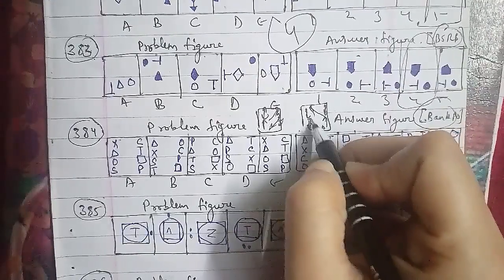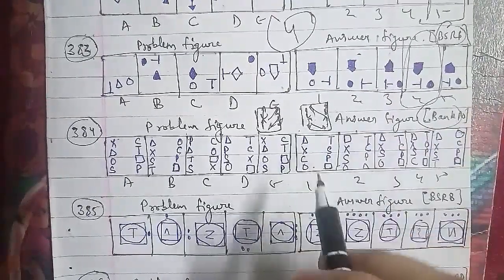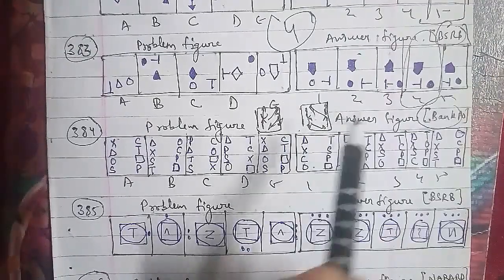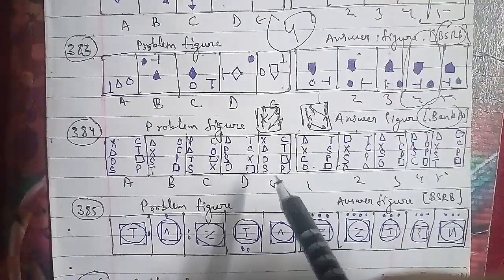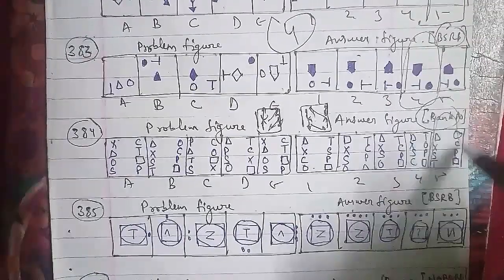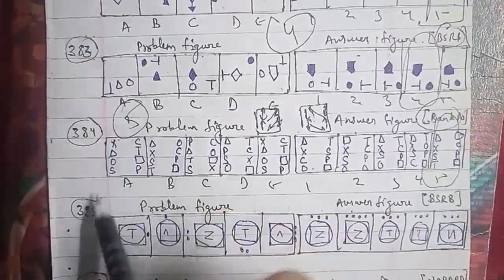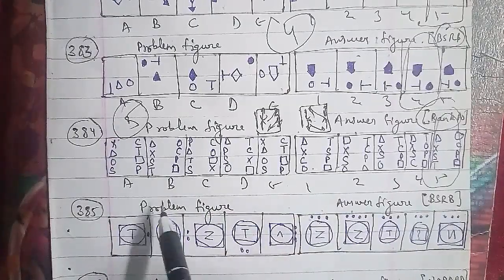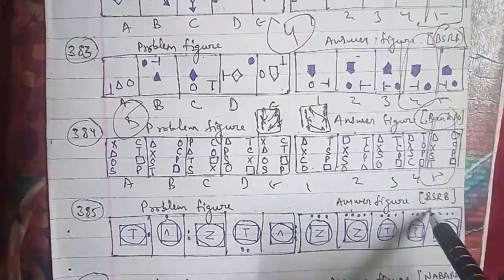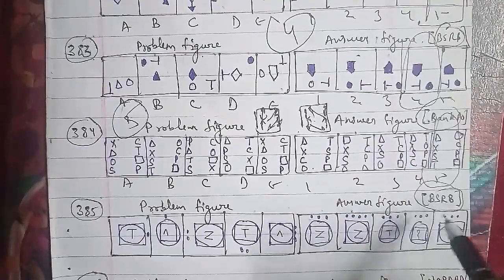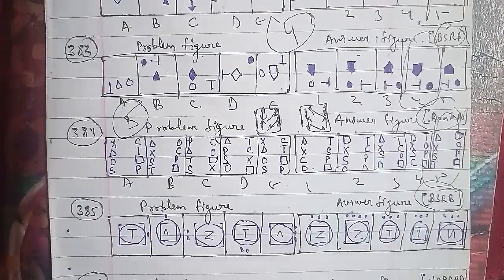Let's go ahead with the last question of the session, that is your 386th question of the session here. These are the problem figures, named A, B, C, D and E, and for the answer figures we have 1, 2, 3, 4 and 5. This has been asked in the NABARD question paper, which is very important.